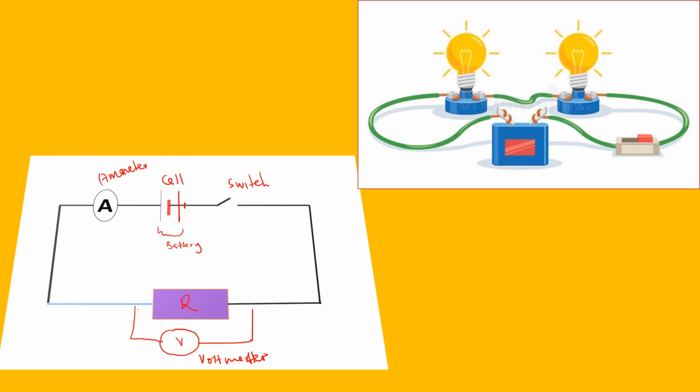Sometimes you can also have a rheostat. You have something like this in a circuit, then this one becomes a rheostat, what you call a variable resistor. And it is usually used to either increase or reduce the current flowing into the circuit by either increasing the resistance or reducing the resistance. This one is just a standard resistor.